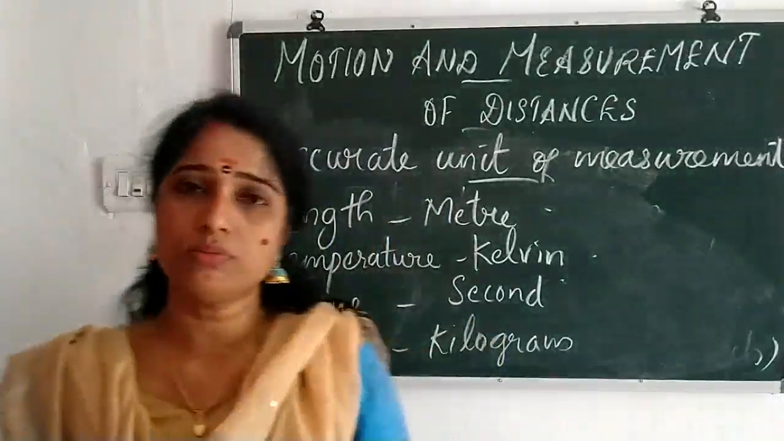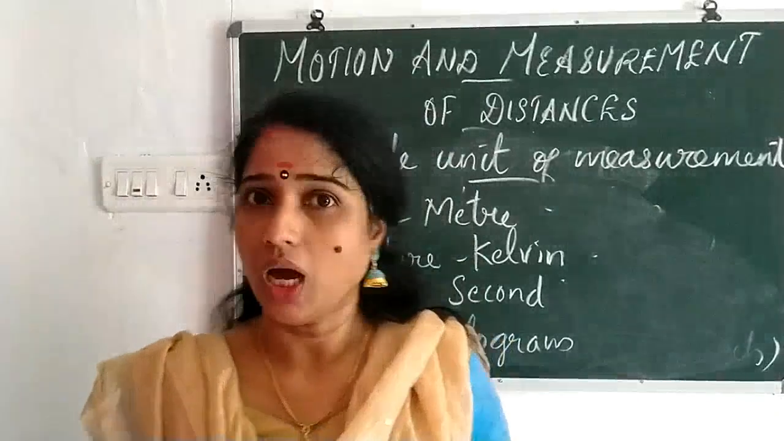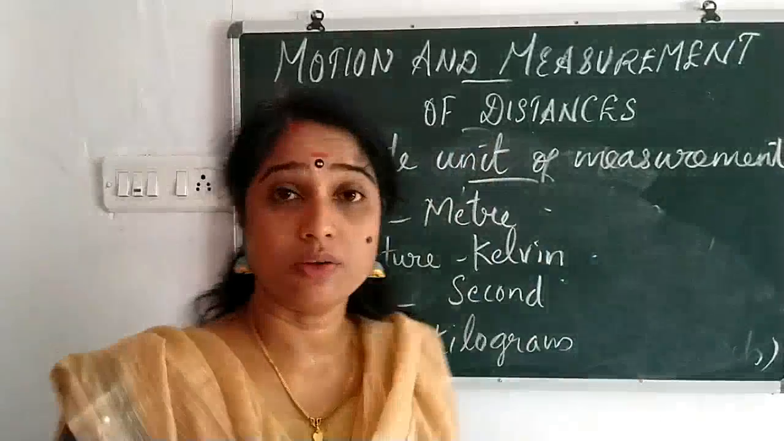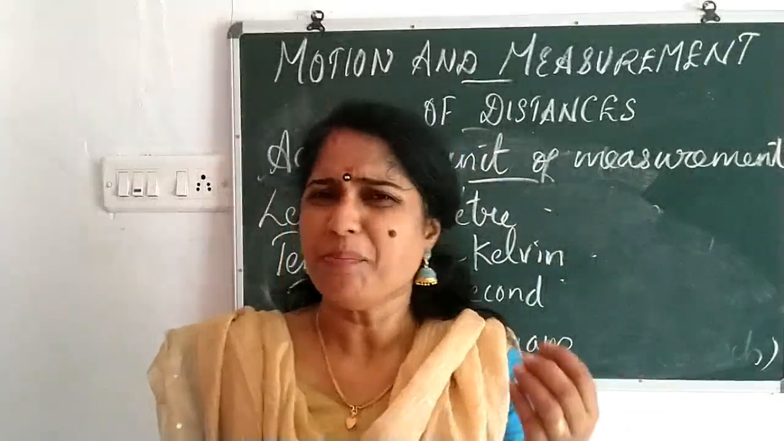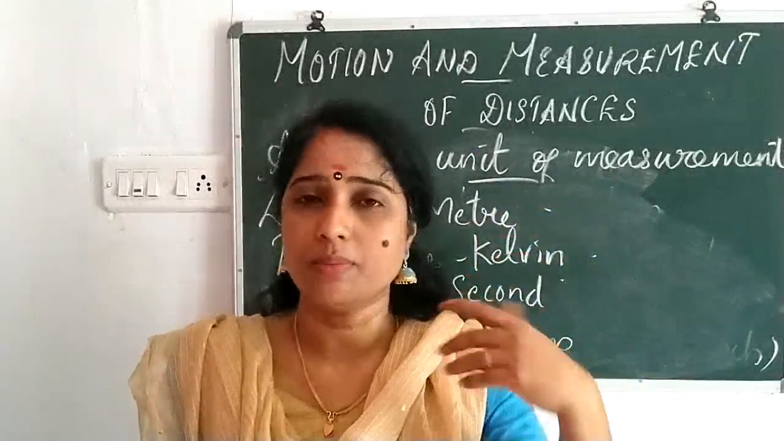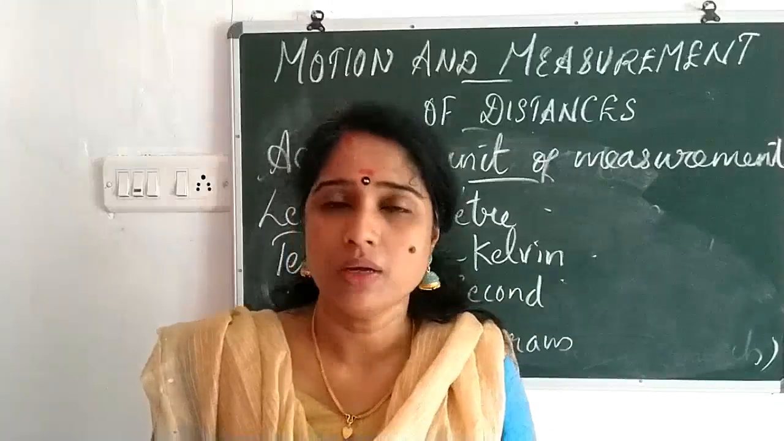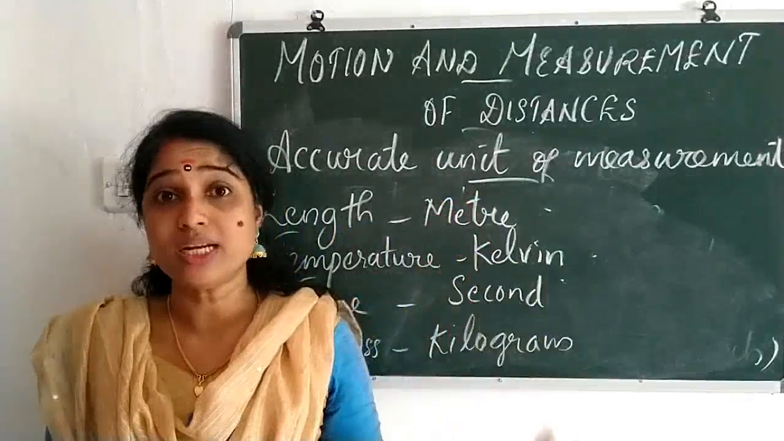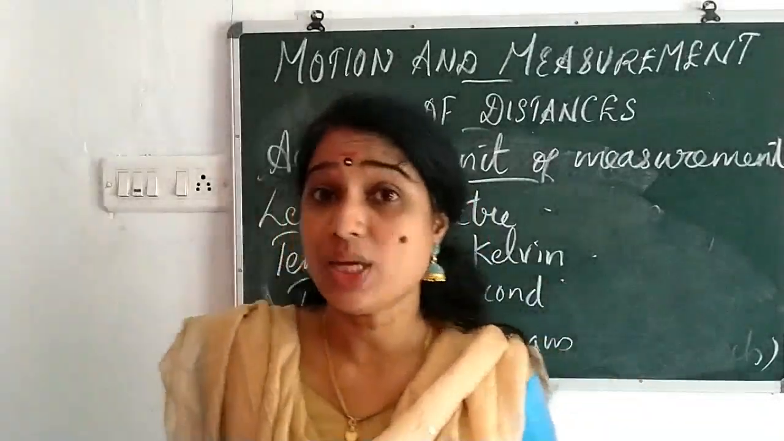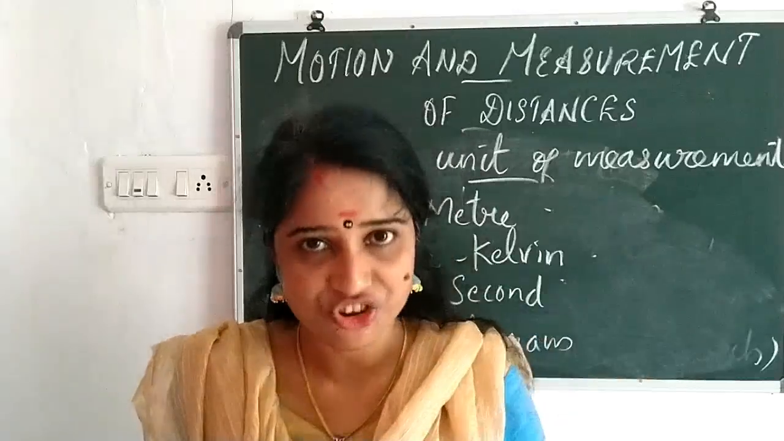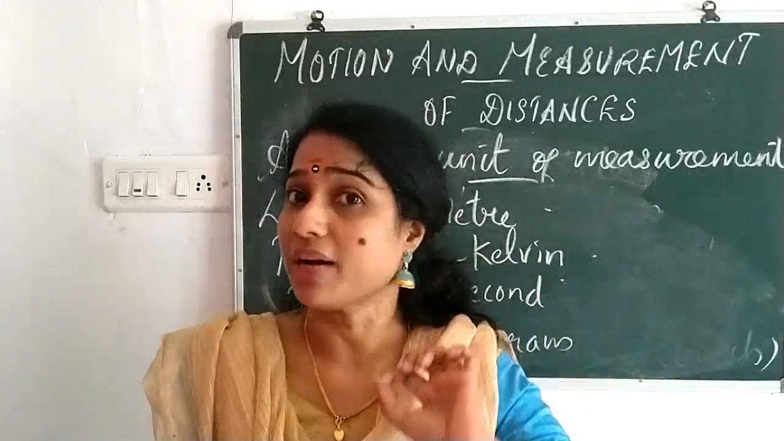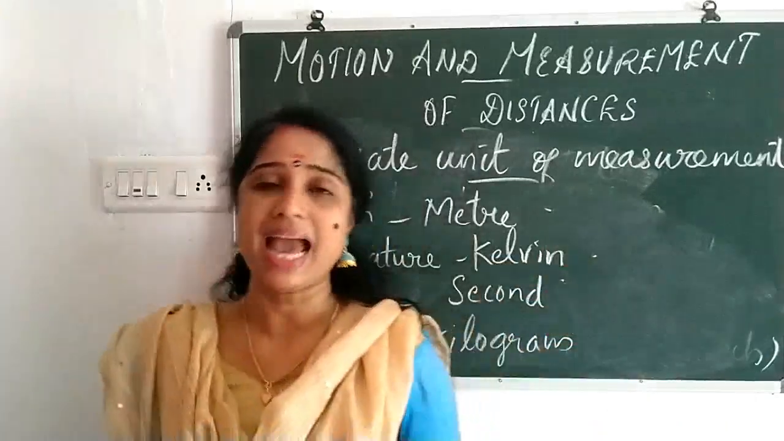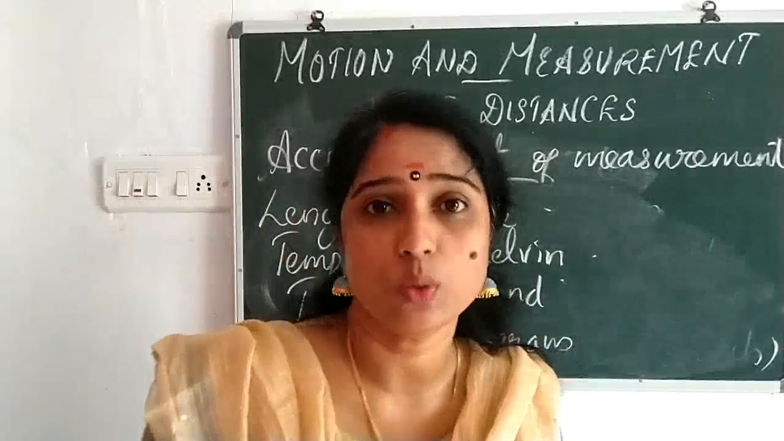Next, time: second, minute, hour, etc. But the SI unit is second only. Then mass or weight: kilogram, gram, milligram, etc. But the SI unit is kilogram. Clear? So these are the SI units that are widely accepted. What is SI unit? Systeme International d'Unites. It's a French phrase, and such international systems of units are widely accepted by people all over the world.